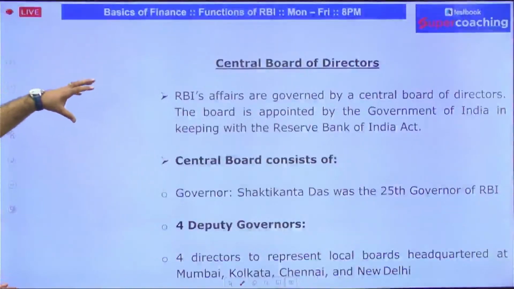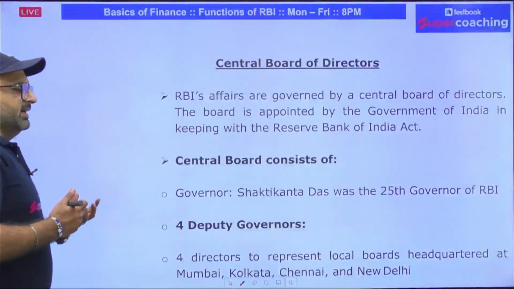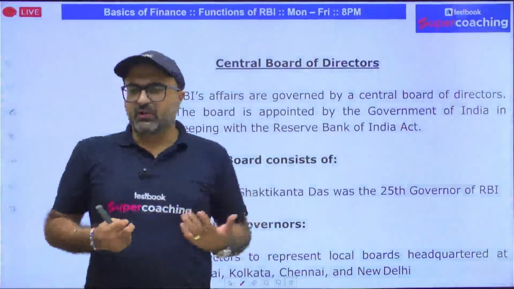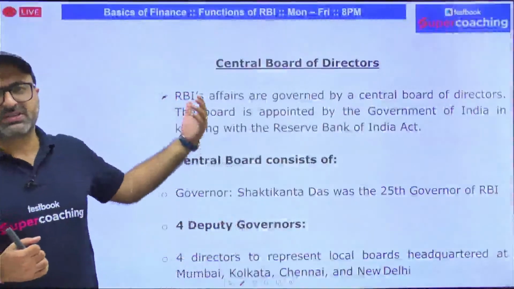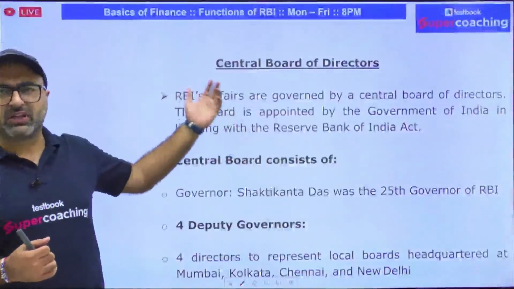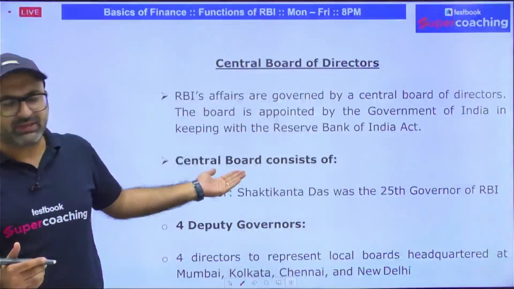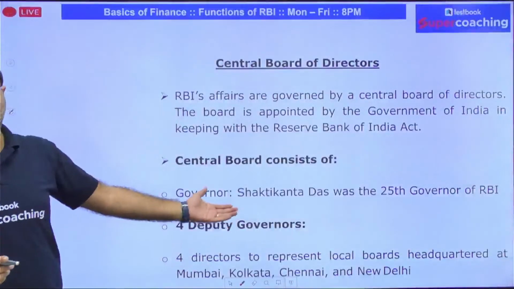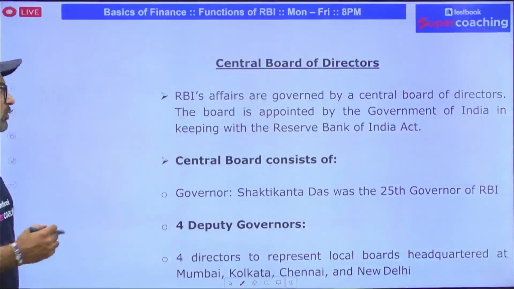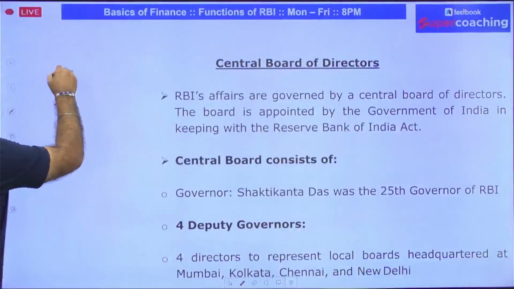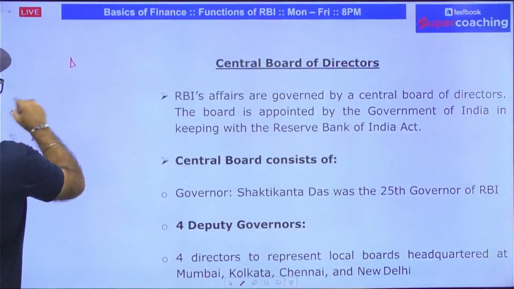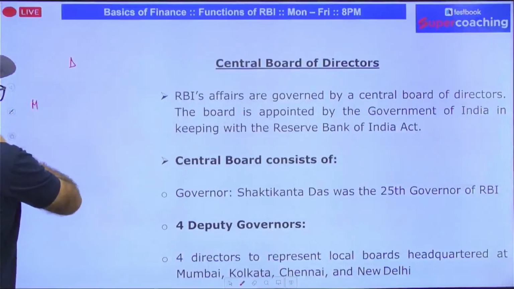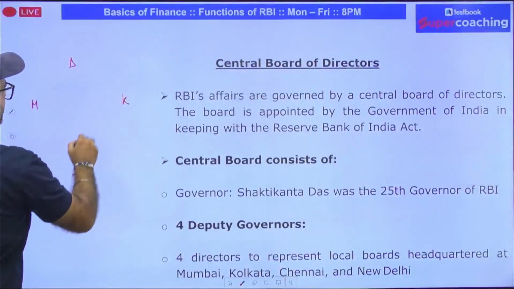RBI is termed as an independent body which operates with the help of its central board of directors, which includes the governor, 4 deputy governors, and 4 directors of the local boards. RBI possesses local boards in the metro cities: one in New Delhi, then Mumbai, Kolkata and Chennai.